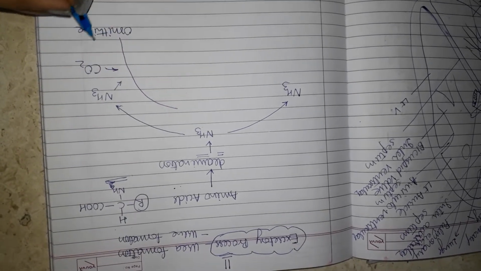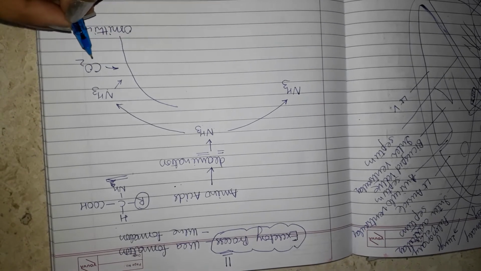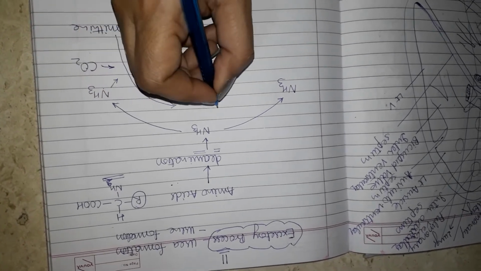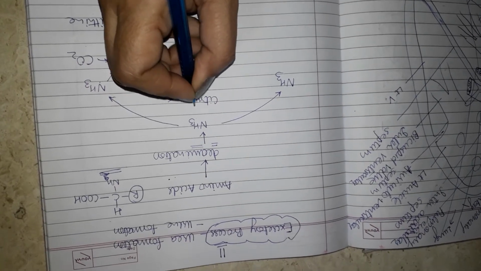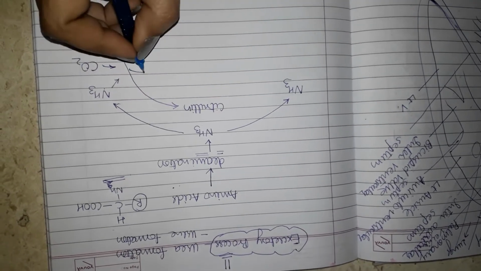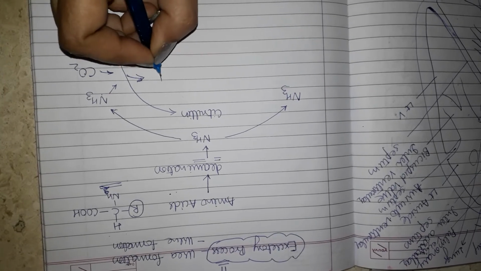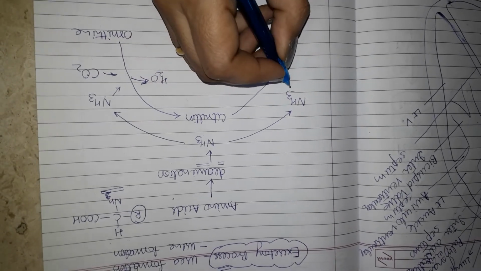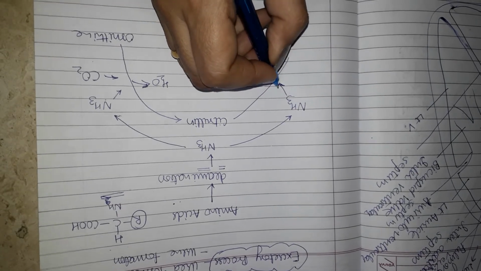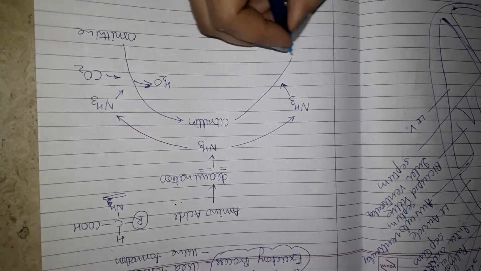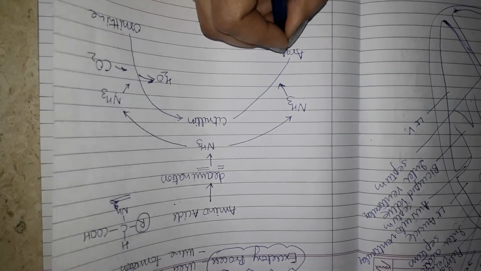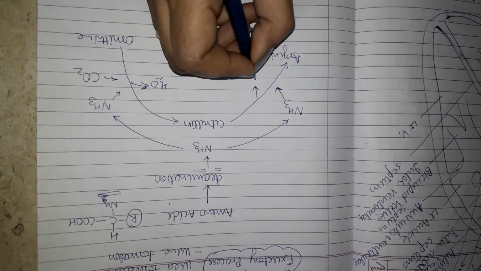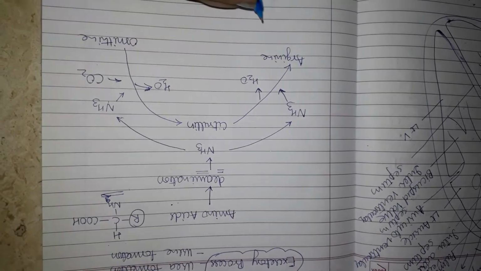Ornithine combines with ammonia and carbon dioxide and it produces what? Citrulline and water. And this citrulline combines further with ammonia and it produces arginine and water.